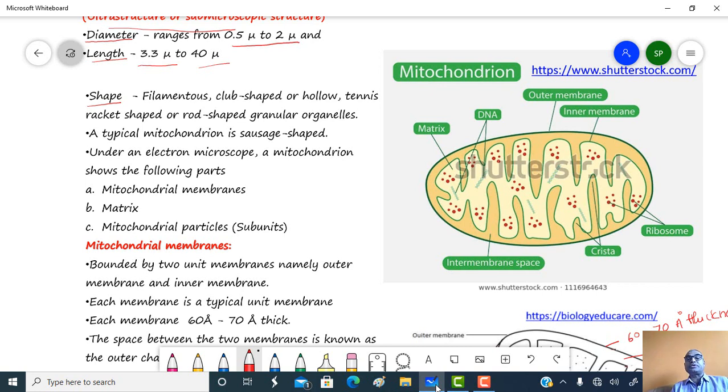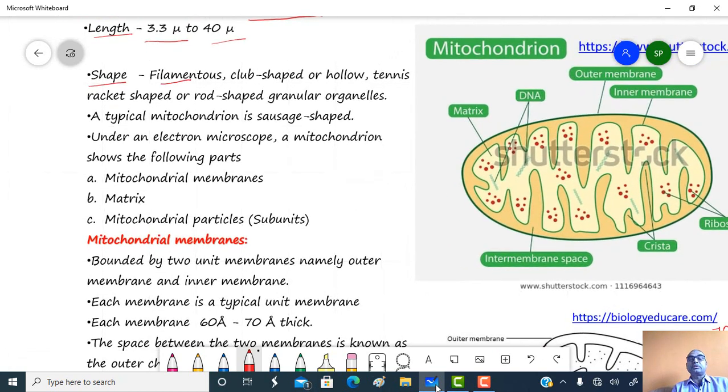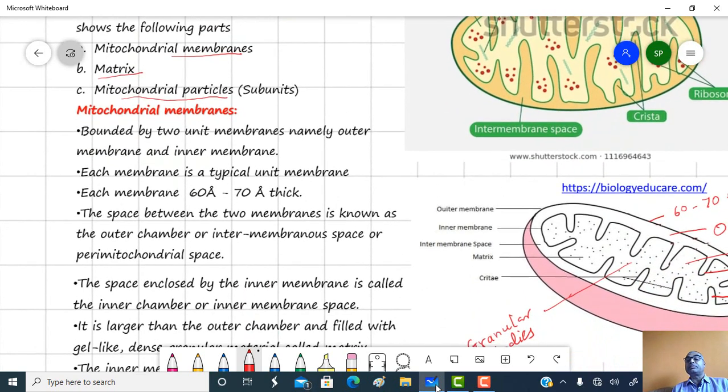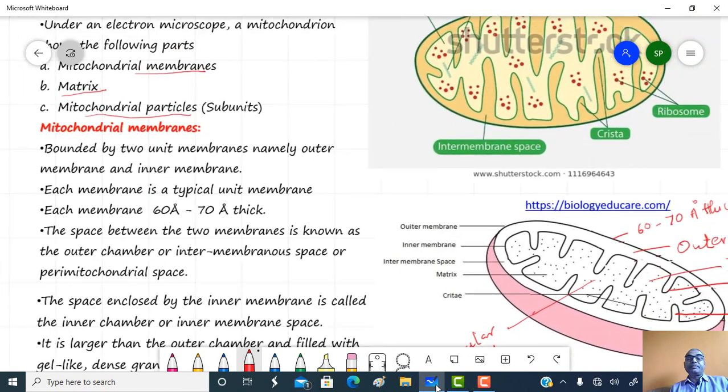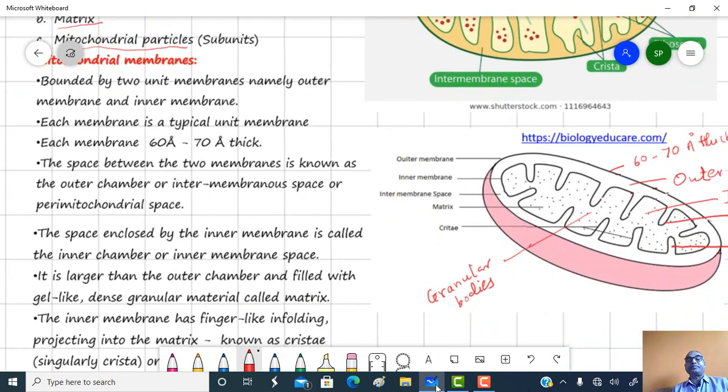There are different shapes of mitochondria. It may be filamentous, club shape, or hollow. It may be tennis racket shape or rod shape granular organelles. Typical mitochondria is sausage shaped. Under the electron microscope, mitochondria shows parts like the mitochondrial membrane, then the matrix, and mitochondrial particles, which are also called subunits. Just see the mitochondrial membrane.